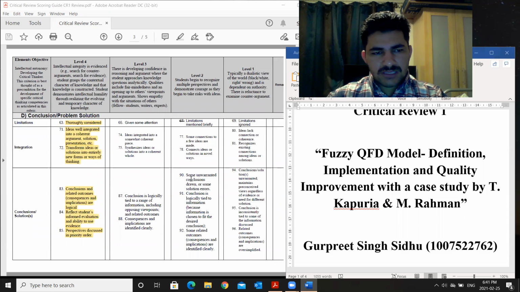The next section is the conclusion and the problem solvers, and in this part, limitations. The limitations of the fuzzy QFD model are discussed in detail in the critique. In my paper, I tried to critique the limitations of this method, and find out why we are using only this method to calculate vague information, because this method has many limitations.